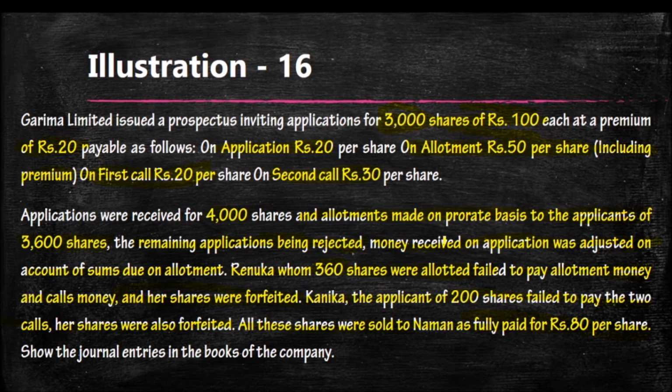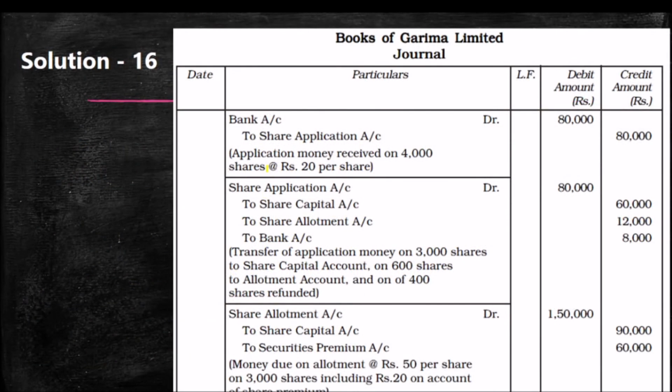So read the question again and go to the next area to watch the solution of this problem. First entry will be bank account debit to share application, 4,000 into 20, 80,000. Bank account debit to share application 80,000.